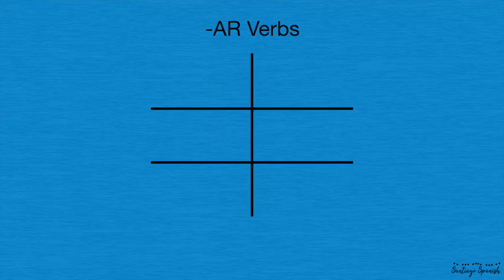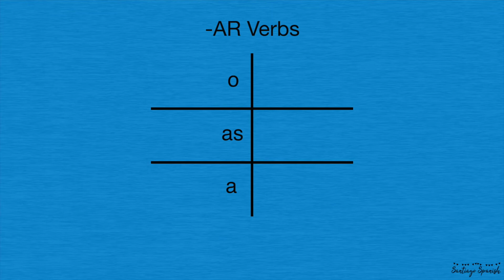So let's look at the chart for AR verbs. If you want the yo form of an AR verb, or the I form, you're talking about yourself, then the ending is going to just simply be an O. If you're talking about tú or you, then an AR verb's ending is going to be as. If it's he, she, you formal, él, ella, usted, then the ending is just going to be an a.